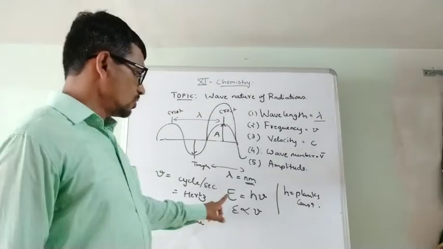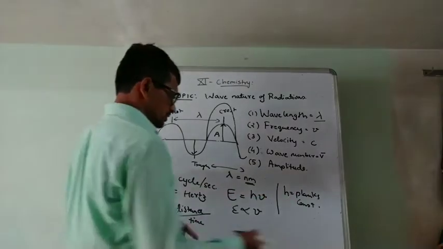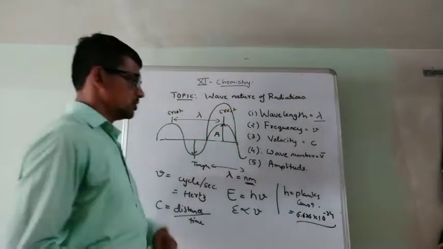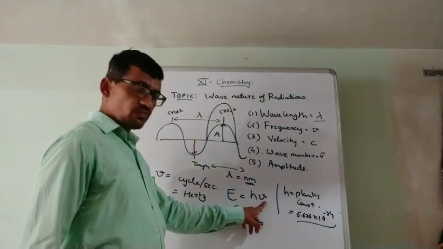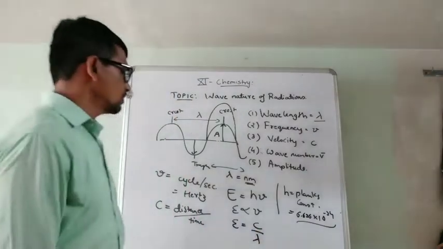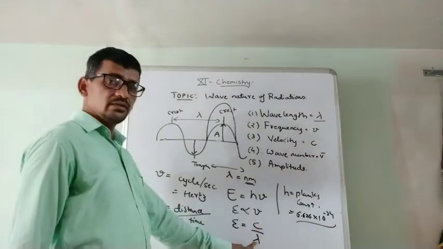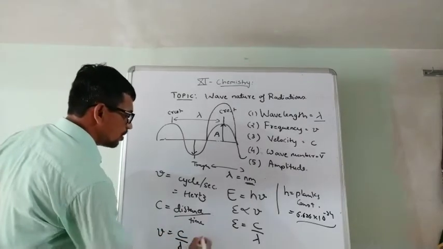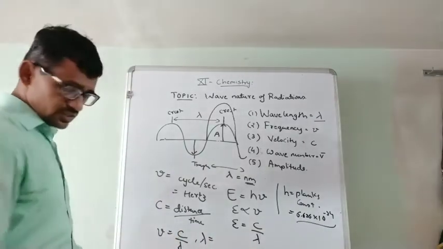Another thing I want to tell about energy. Energy is equal to h mu. h is the Planck constant. Its value is 6.626 into 10 raised to minus 34 joule second. It's a constant term. This is the frequency. If we want to find frequency, we divide velocity by wavelength, so frequency mu is equal to C by lambda, or lambda is equal to C by mu.